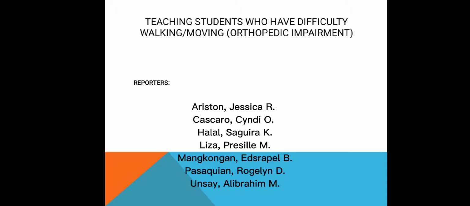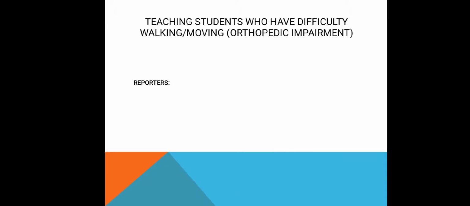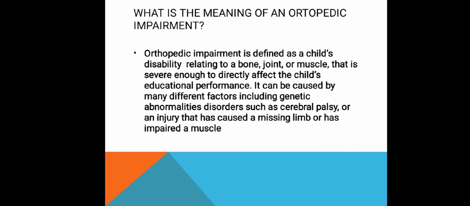Teaching students who have difficulty walking or moving. What is the meaning of an orthopedic impairment? Orthopedic impairment is defined as a child's disability relating to a bone, joint, or muscle that is severe enough to directly affect the child's educational performance.